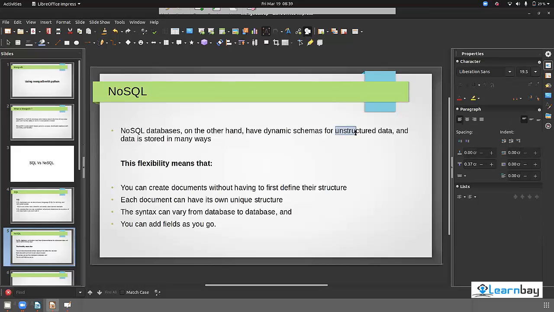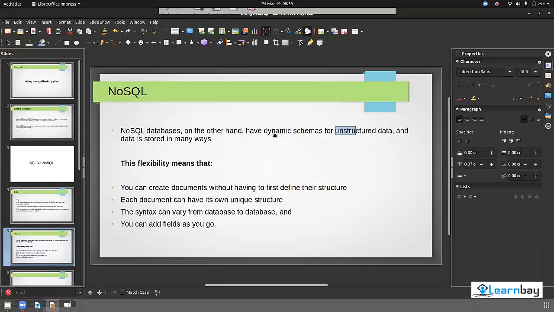Can anyone tell me why it is? What is the difference between structured data and unstructured data? Exactly. Unstructured data means that the key value pair is not decided, and any structure can come. Suppose there can be 2 columns, 3 columns, 4 columns, 5 columns. So dynamic schemas mean that based on the unstructured data, it will automatically change the schema of the database.